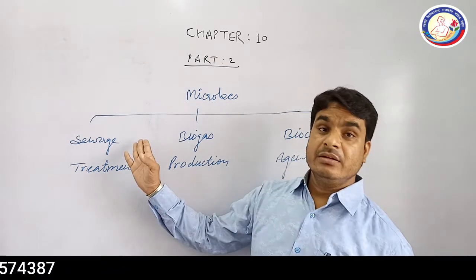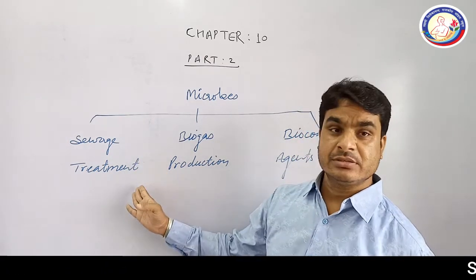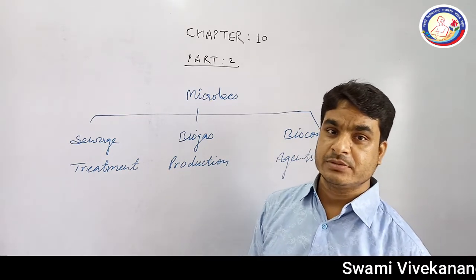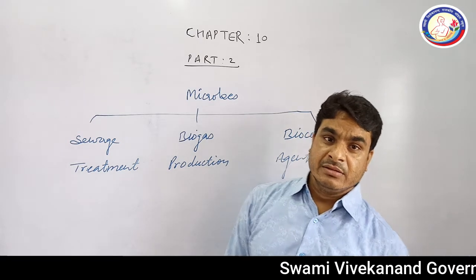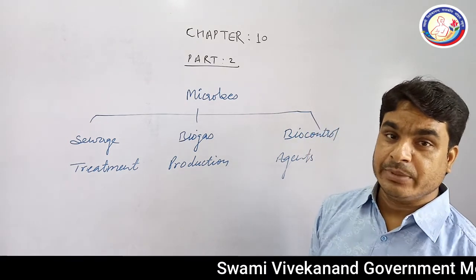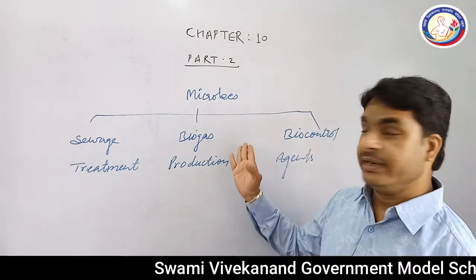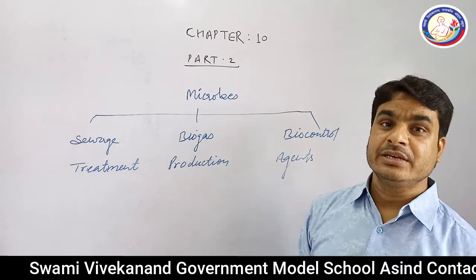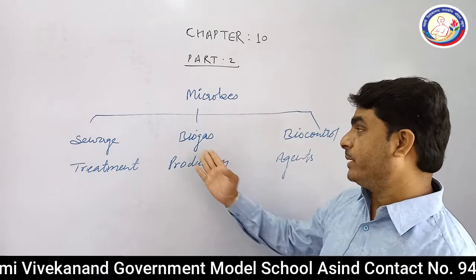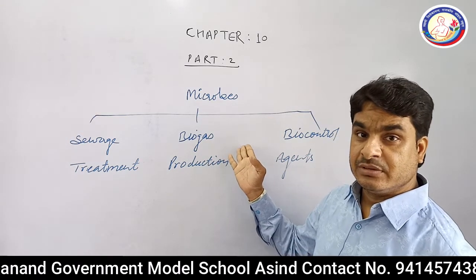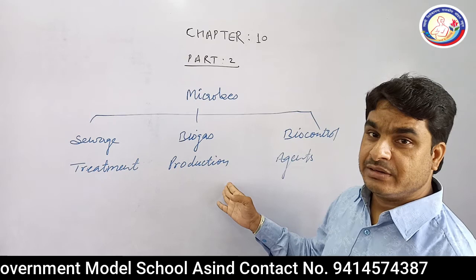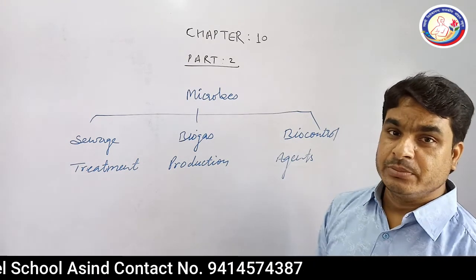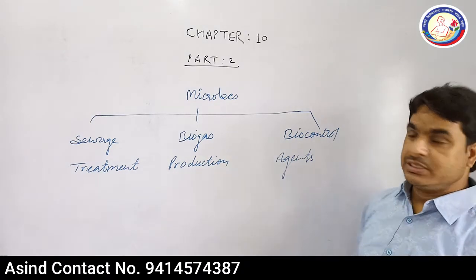For better treatment of sewage, we can use different types of microbes, and good quality water can be reobtained. On the other hand, using human excreta and cattle excreta, we can prepare biogas, and it also requires different types of microorganisms. This is also discussed in the chapter.